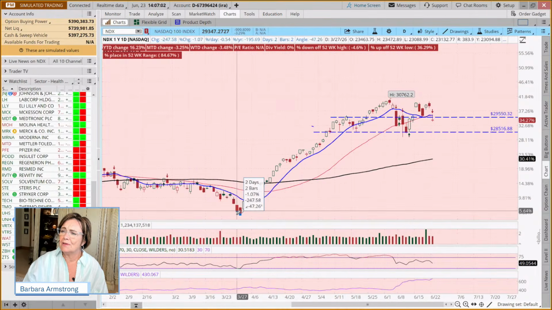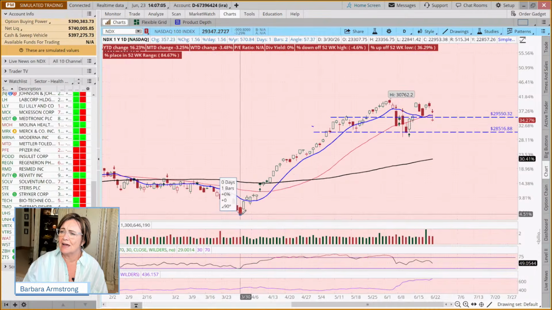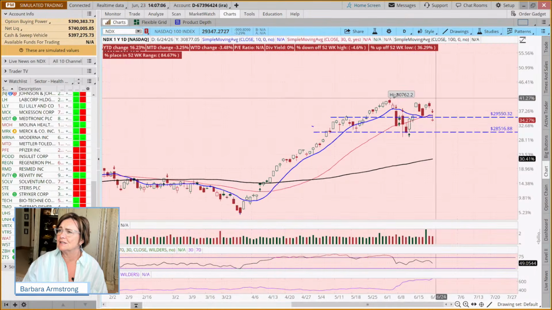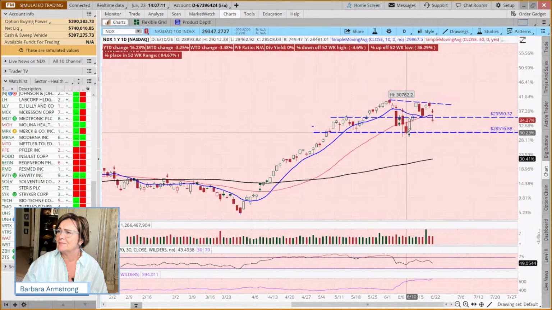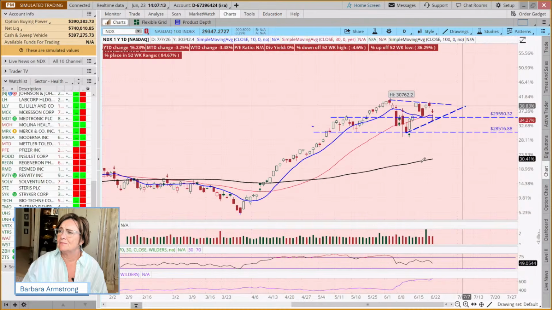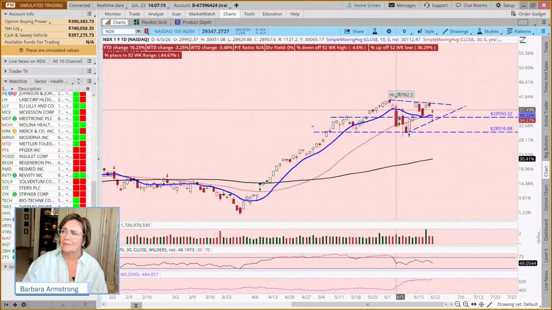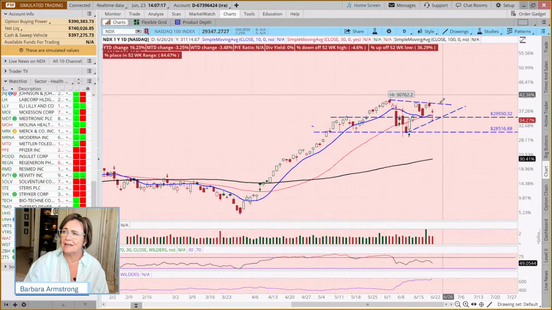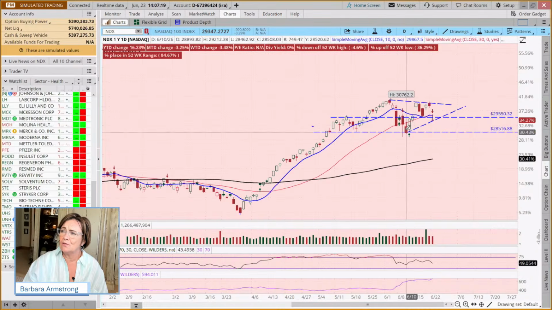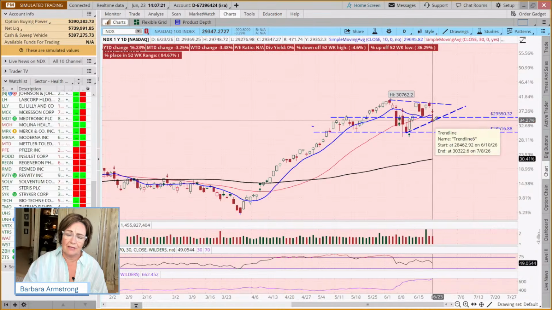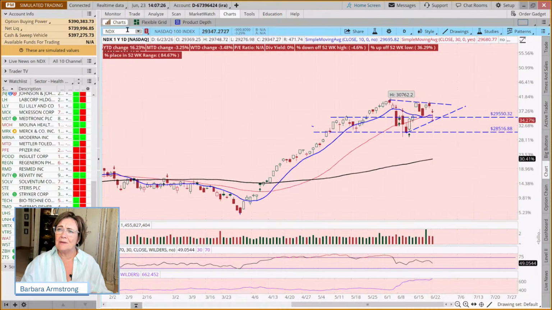Now, we were talking about how technical analysis is in the eye of the beholder, and I don't want to spend a ton of time on this today, but others might see a bit of a panic pattern maybe setting up. And if it breaks to the upside, then the uptrend continues, because we have a low here, we have a higher low here. So it may be taking a bit of a nosedive, as Jay is saying.